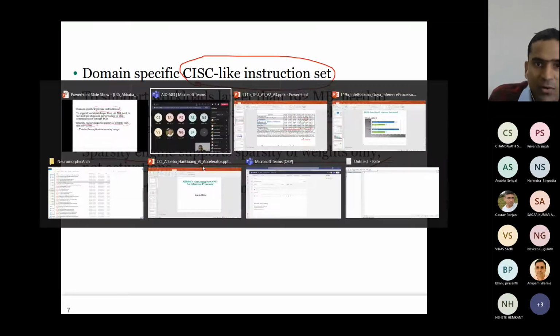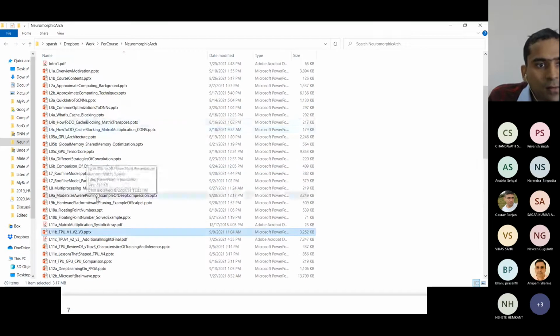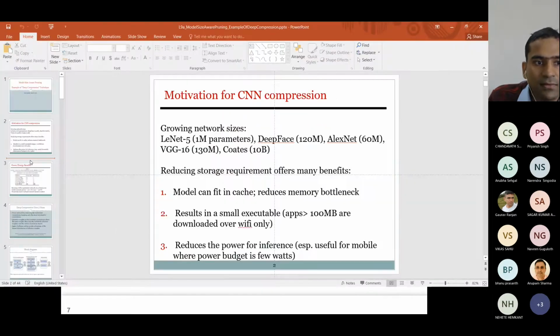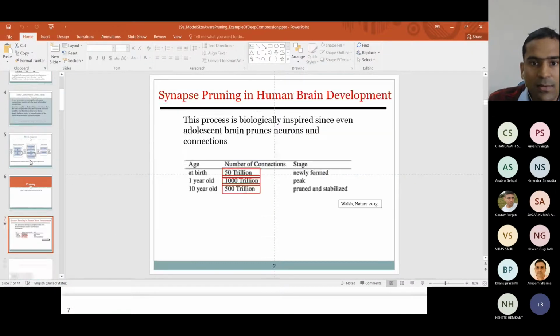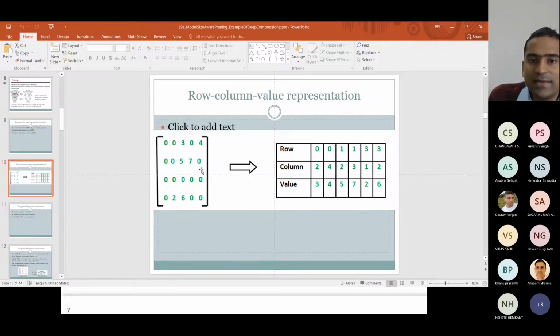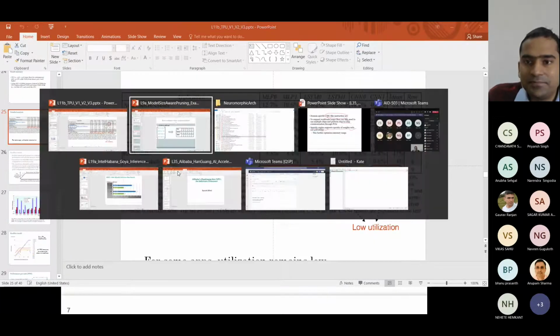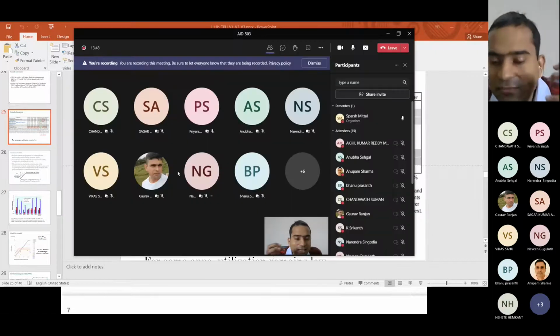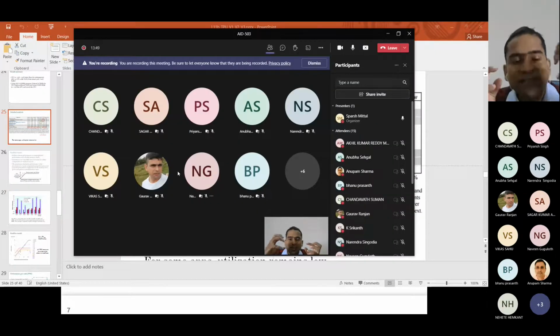So, what is sparsity? Let me open one or two presentations. So here, this was the idea. This is an example of sparse matrices. If your weight is like this, then it's called a sparse matrix. And if you are multiplying weight with activation, the point is, if weight is 0,